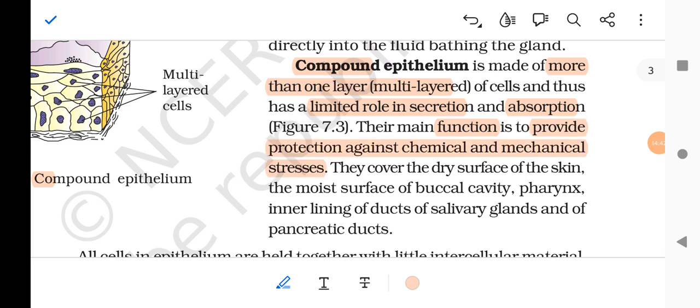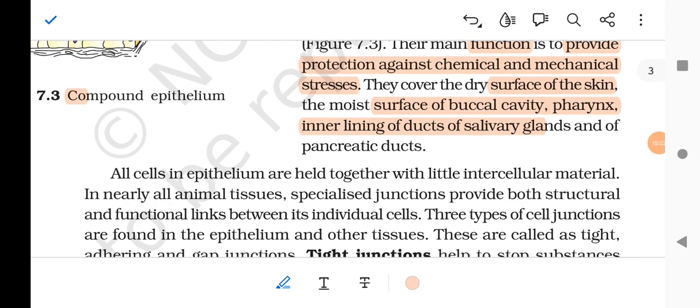They cover the dry surface of the skin and the moist surface of the buccal cavity, and pharynx, and inner lining of ducts of salivary glands, and of the pancreatic ducts.